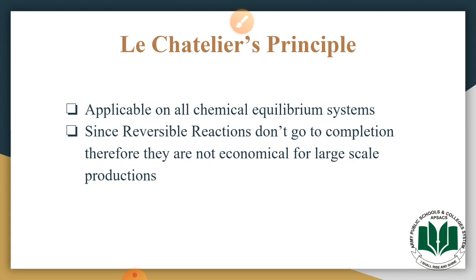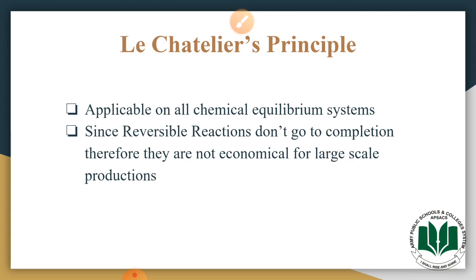We know that since reversible reactions don't go to completion, therefore they are not economical for large scale production, because in the reversible reactions there is the constant formation of reactants and products both, so some amount of the product is being consumed to reform the reactants. This results in the lower production of the product, a lower amount of product in the reaction mixture.